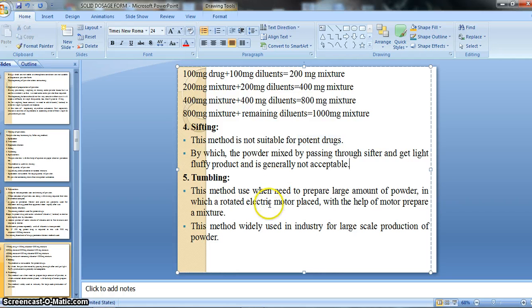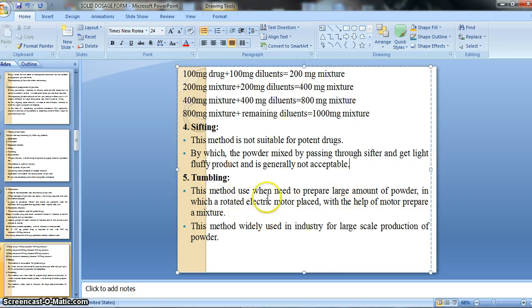Then there are some advantages of powder enclosed in sachet or capsule, and some disadvantages also. The first advantage is that it can easily be made, so there is no requirement of heavy machinery.